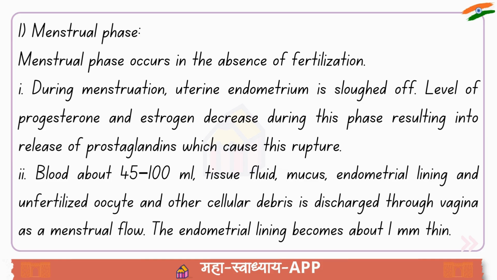2. Blood about 45-100 milliliters. Tissue fluid, mucus, endometrial lining, and unfertilized oocyte and other cellular debris is discharged through vagina as a menstrual flow. The endometrial lining becomes about 1 mm thin.